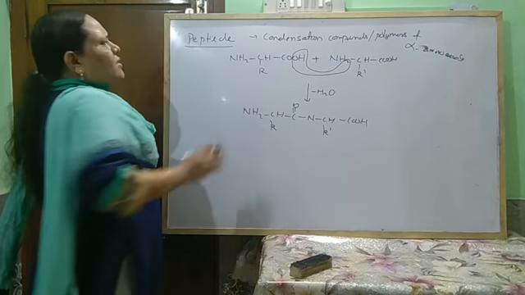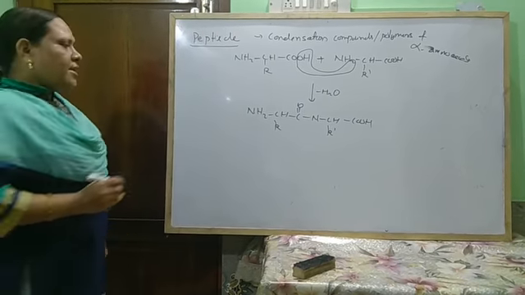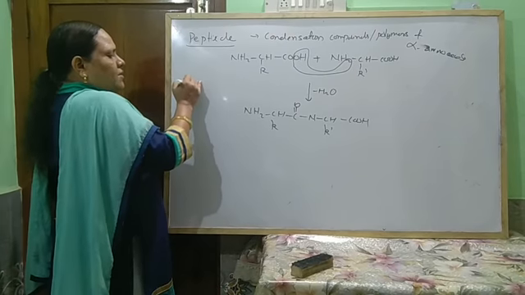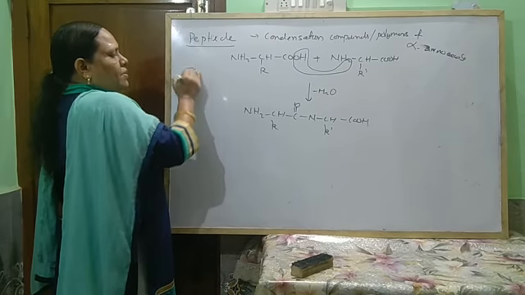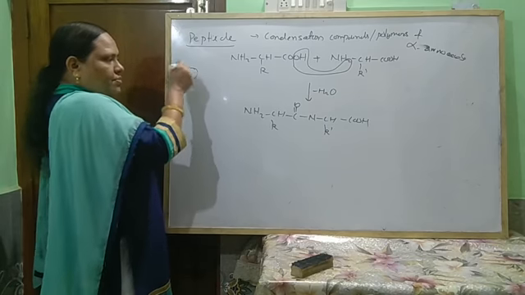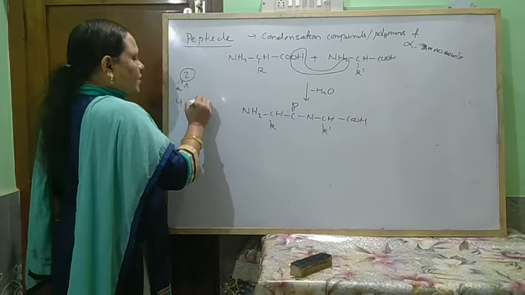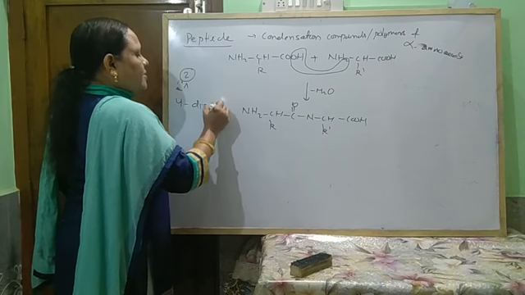So if the sequence of combination is different, then the peptides are different. If two amino acids combine in different ways, then it can give 4 dipeptides.